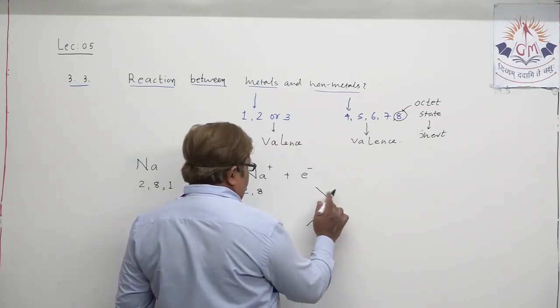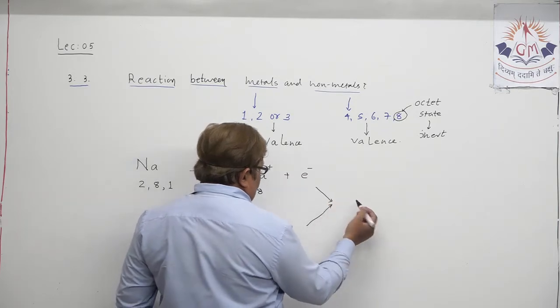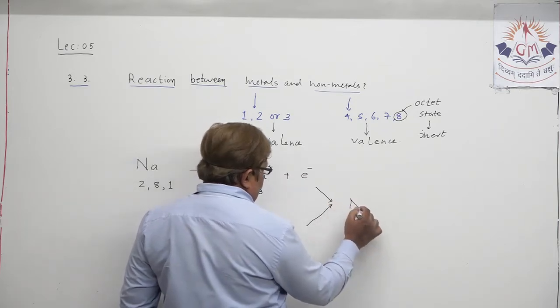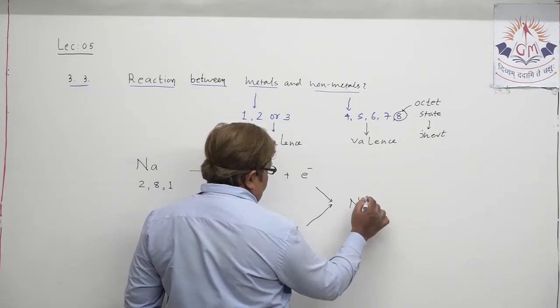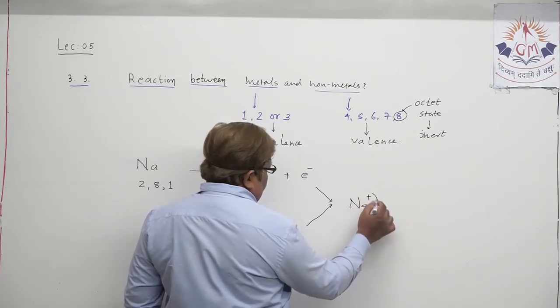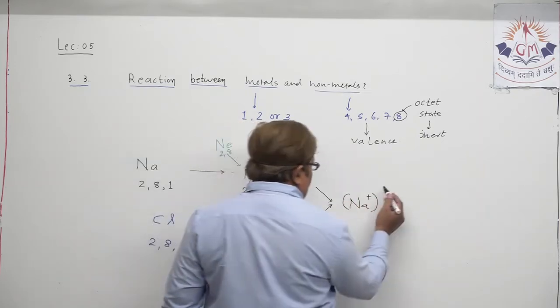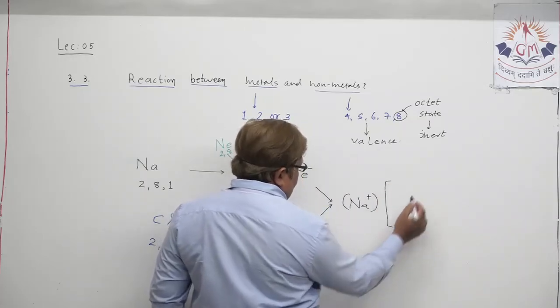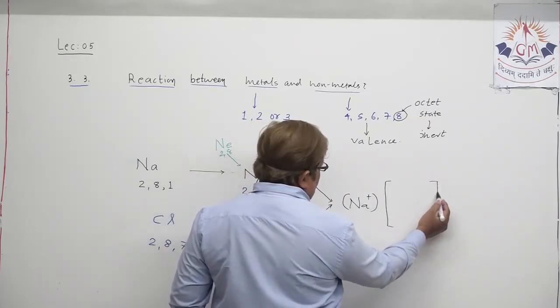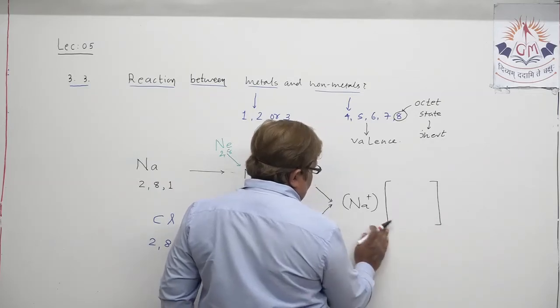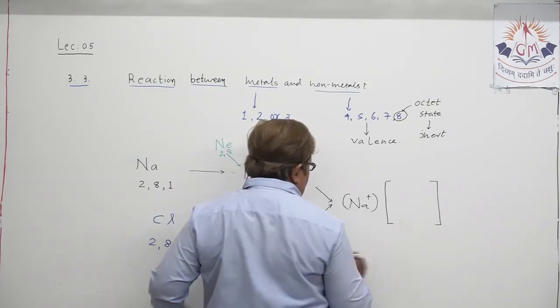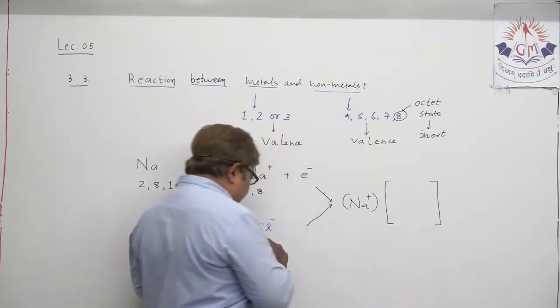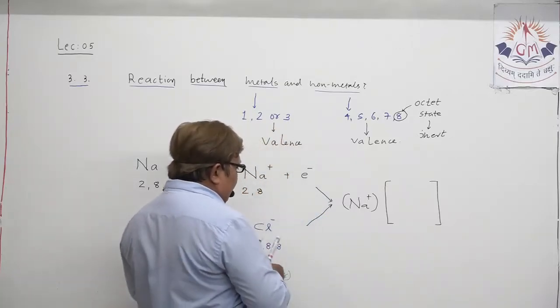Just to make it more clear, we can show it this way also: sodium positive, suppose this way, and chloride negative, and they have shown it this way in the textbook. So for your understanding, we can show it this way also. Let us show the chloride ion.